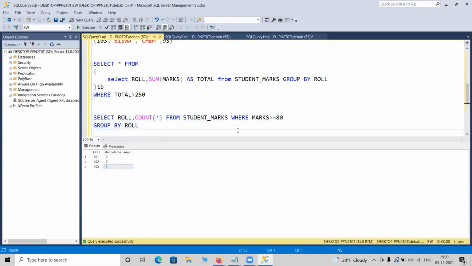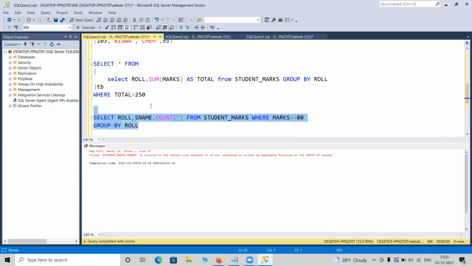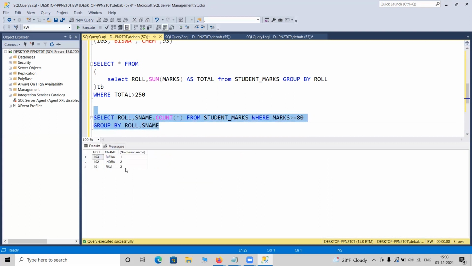Suppose I need the name as well. If I write the name here, it will not give me the name after this group by statement because S name is not included in the group by. Simply add roll and S name, and if I write that, it will give me a good set of records. Now, you can even discard the roll as well. It is not mandatory to give everything, but any field you select here should mandatorily appear in the group by.